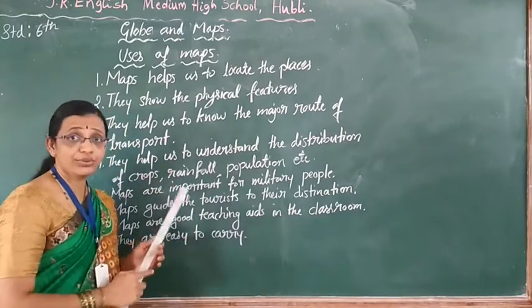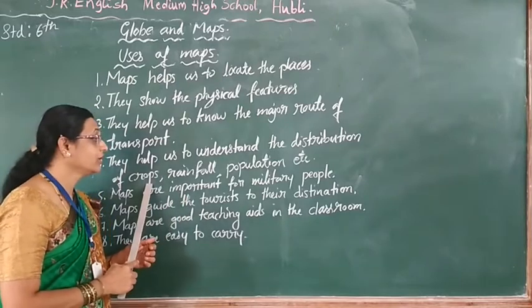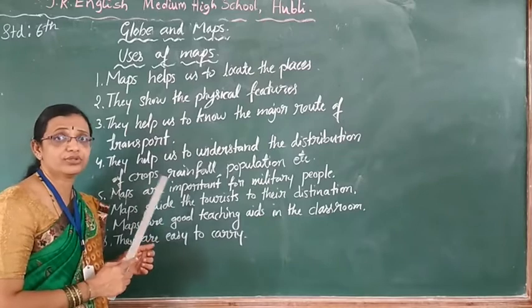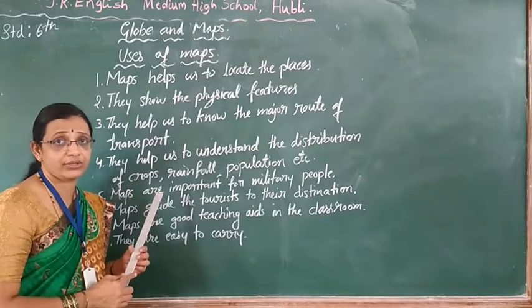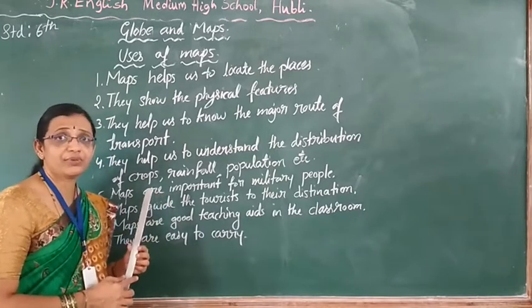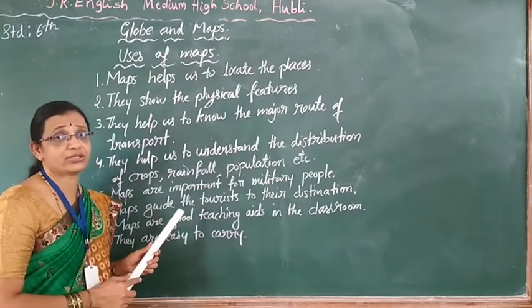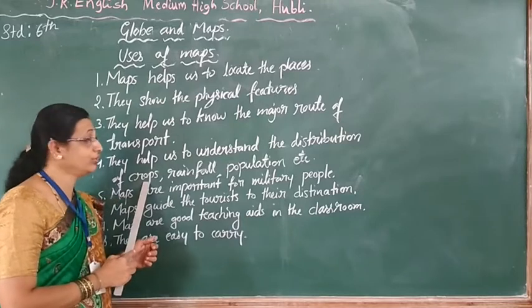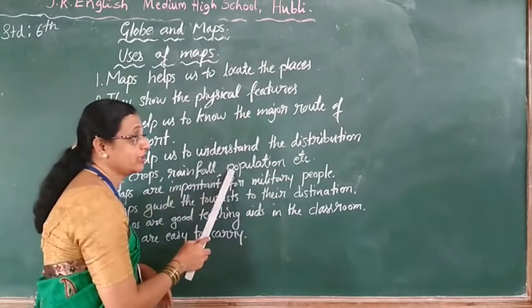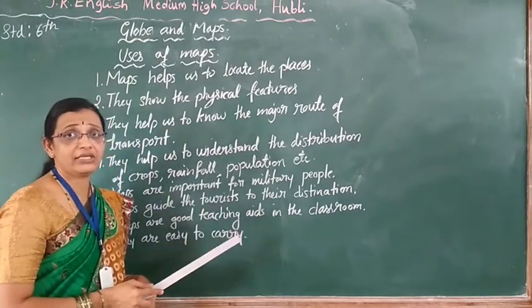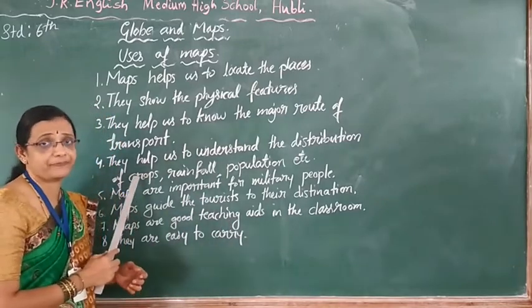Next, they help us to understand the distribution of crops. See, distribution map. Yesterday I explained this to children. If you take the cotton crop distribution map, you come to know in Karnataka how much area cotton is growing. Soil distribution map you are taking means you come to know in Karnataka how much area is the black soil, how much is the red soil. Like this way, they are helping us to know many things, children, regarding crops, rainfall, population, temperature, small scale industries, mining, all this information you get in the distribution map.